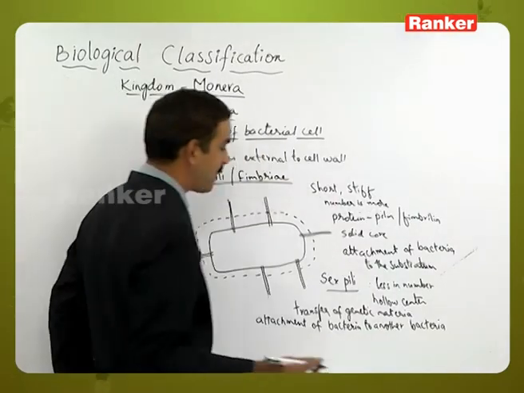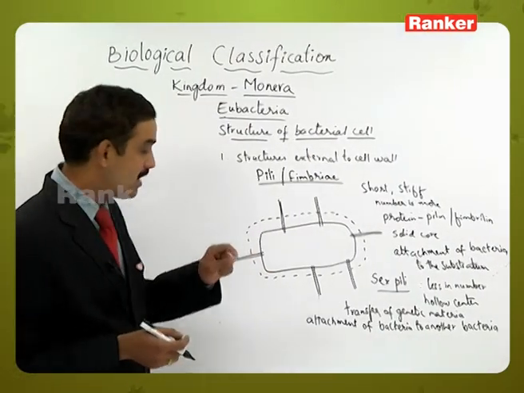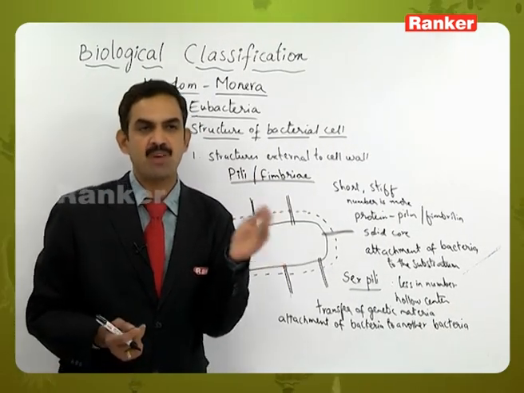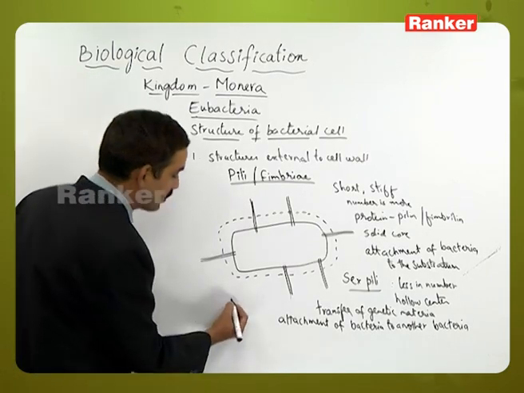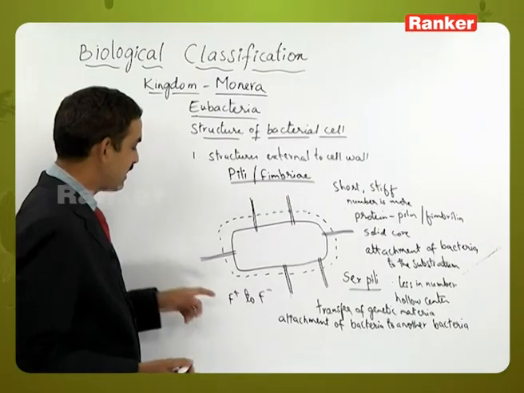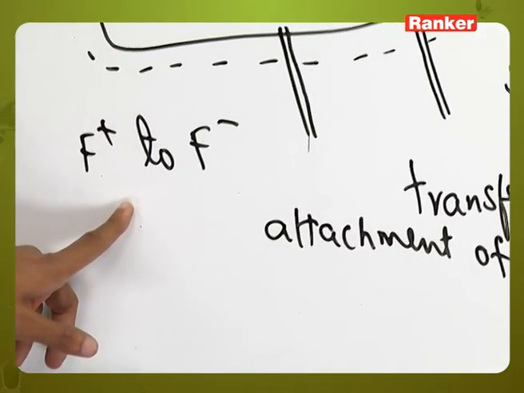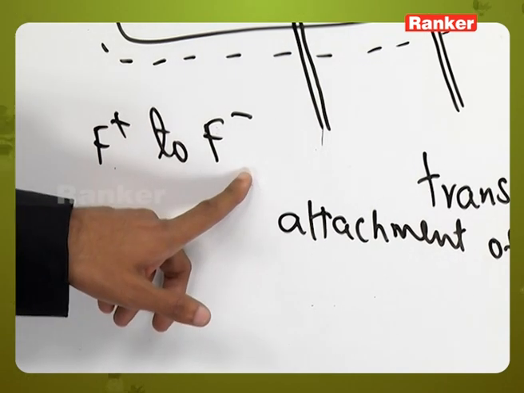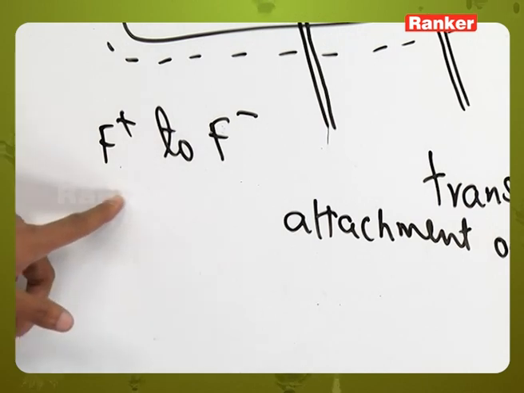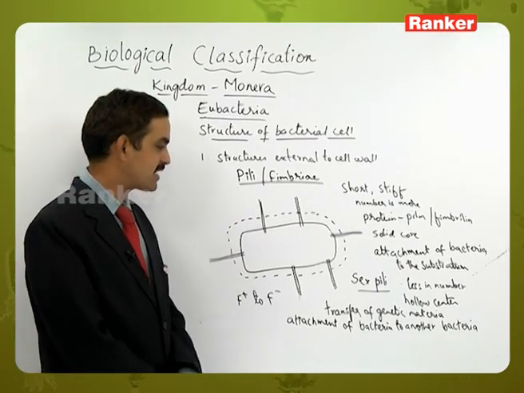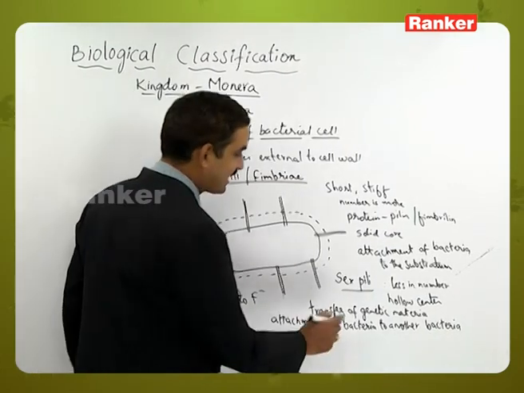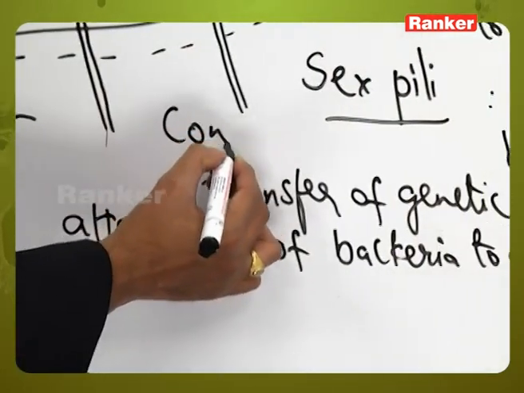Not only does it help in attachment of one bacterium to another, but through this hollow core the genetic material is transferred from one bacterium to the other, that is, from F plus bacteria to F minus. F plus bacteria contain the plasmid, whereas F minus do not have the plasmid or the genophore. Likewise, the F plus and F minus are attached with the help of the sex pili, helping in conjugation, and the sex pili act as a conjugation tube.